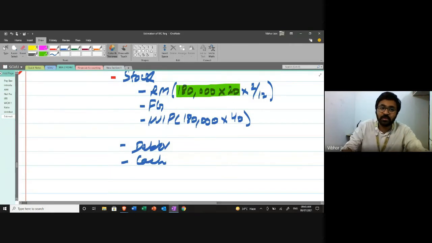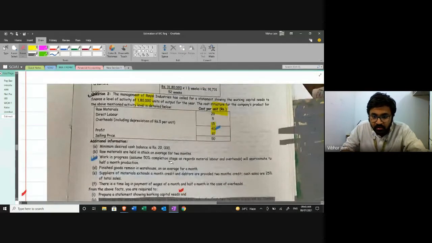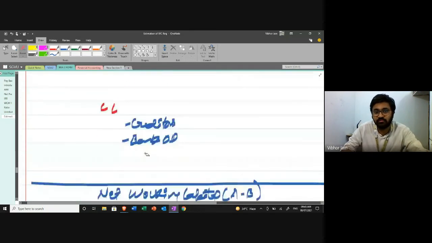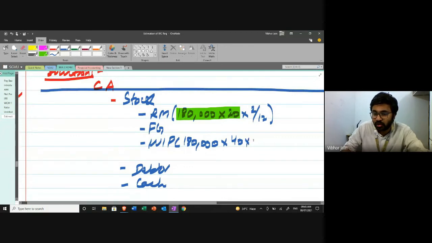Also, one more thing. For how long would this be lying around in the factory? It is saying half a month production. So we are going to multiply with half a month. Because this is the amount into half divided by 12.